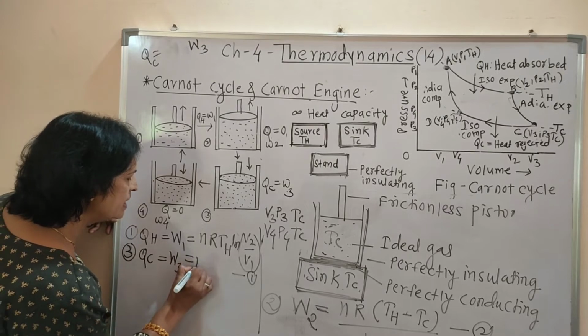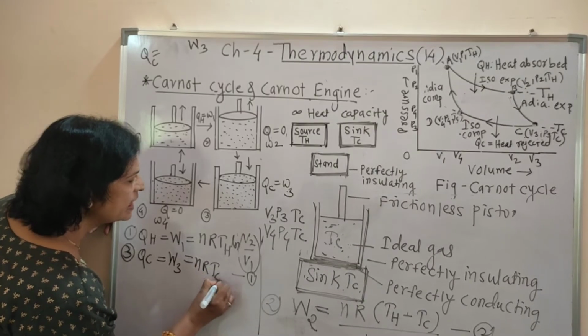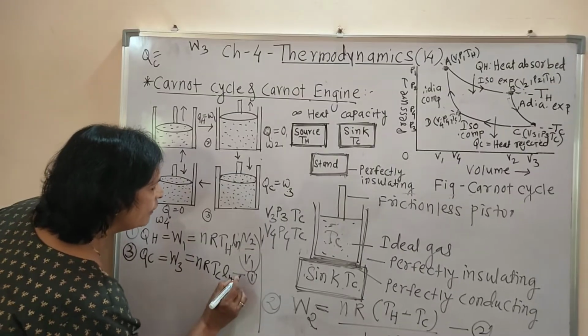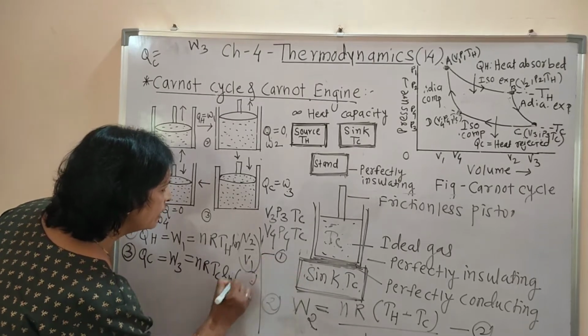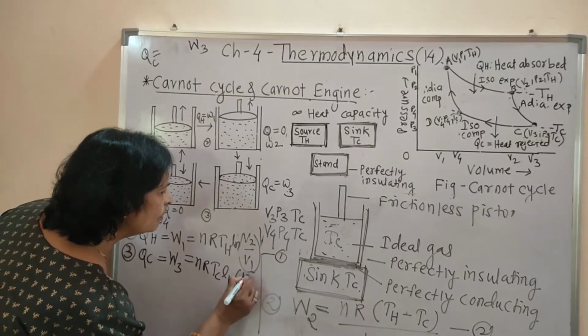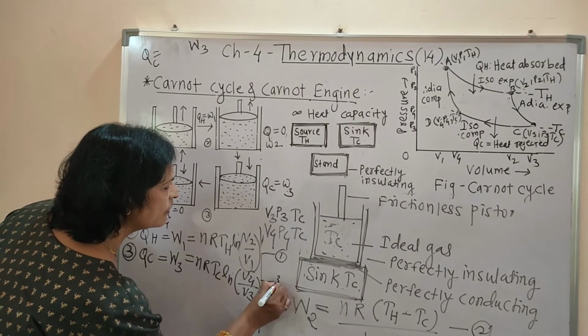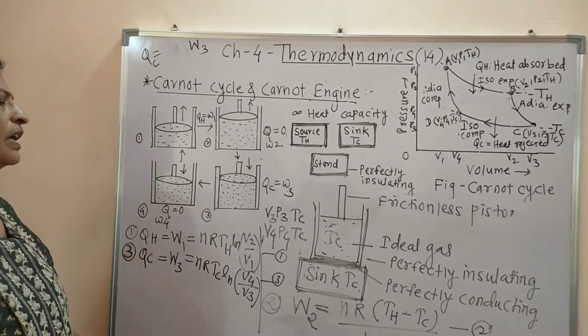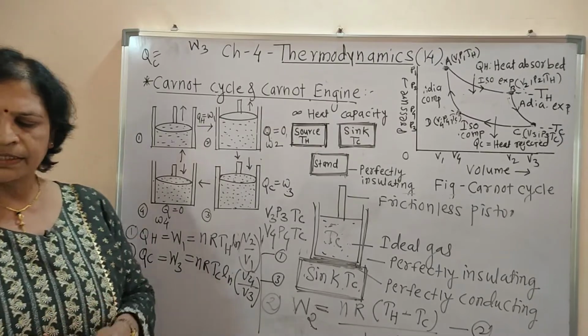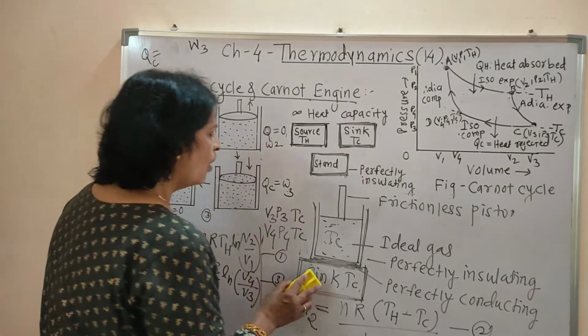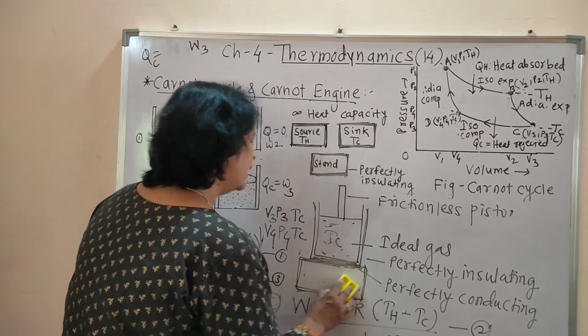Then the formula is nRTc log of V4 by V3. This is equation number 3. V4 is the final volume, and V3 is the initial volume. Okay. Now again we keep the system on the stand.